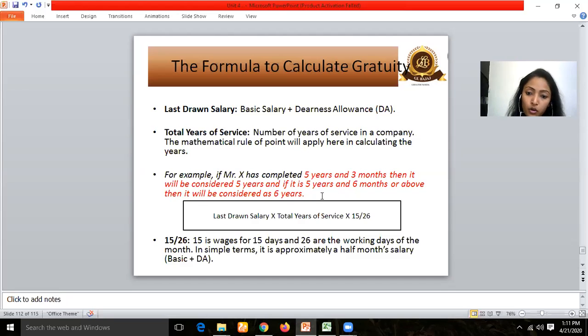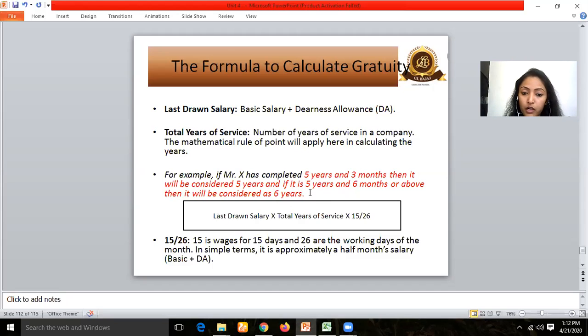If it is below 6 months, then it will go to the preceding year, and if it is 6 months or above, then it would go to the coming year. So this is the rule that has been followed, and it is very clear, so that employer and employee both are clear about the calculation of the gratuity.